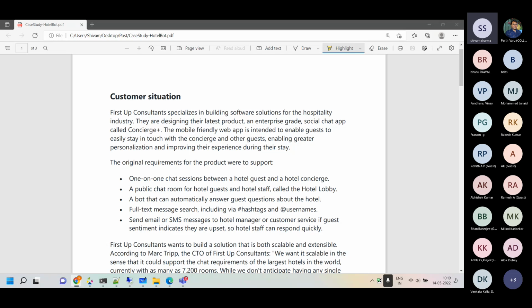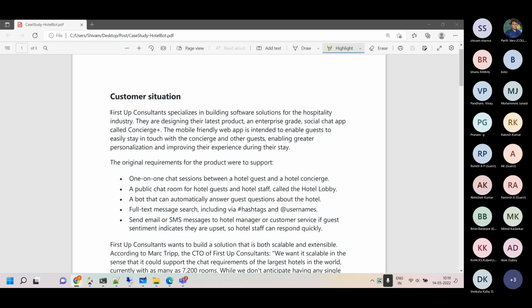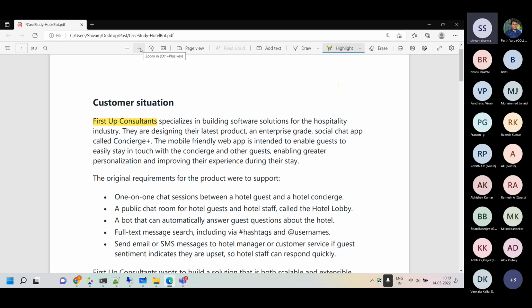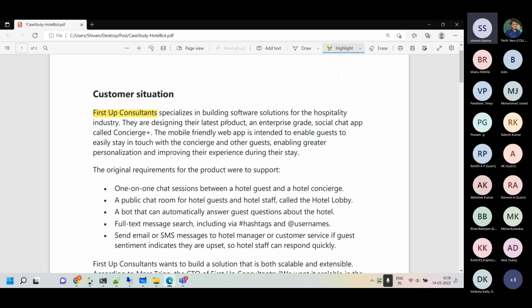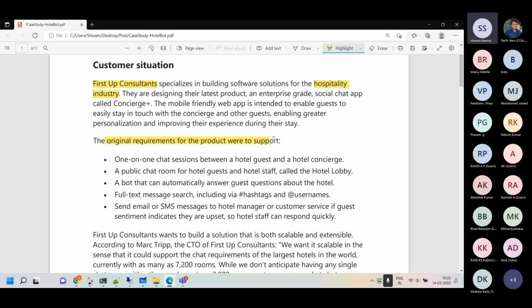So first up, the consultant company is in the business of creating, let me zoom in for everyone, software solutions for the hospitality industry. That's what we are doing, and they design the best solutions. Now, the original requirement of the product is one chat session between the hotel guest and the hotel concierge. The hotel concierge will be the guest services or the caretakers at the hotel, and it's amazing.